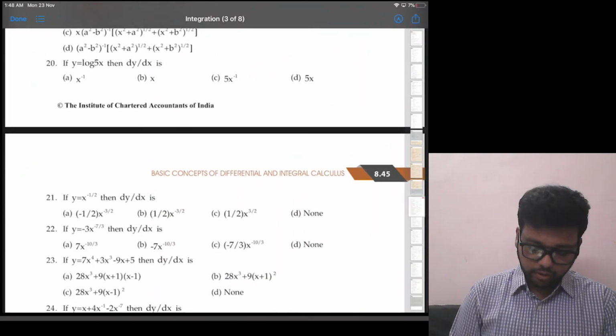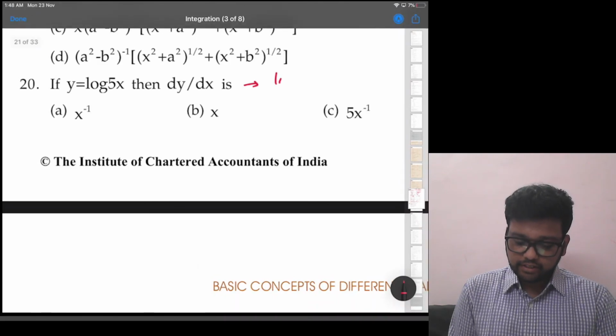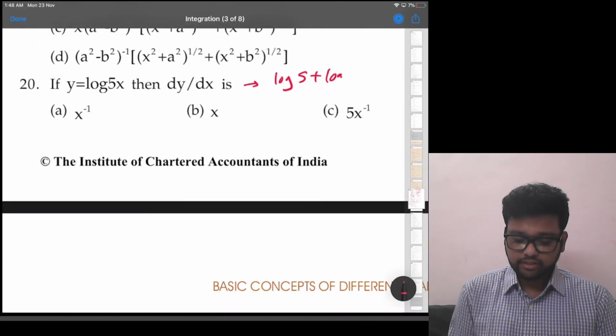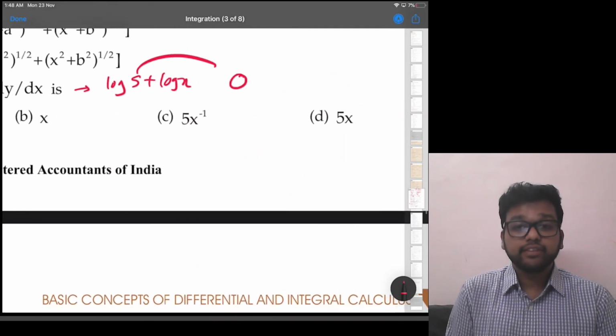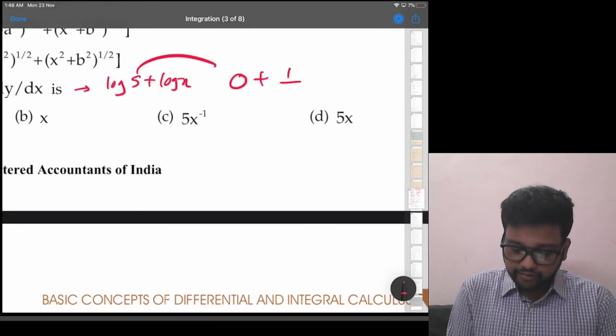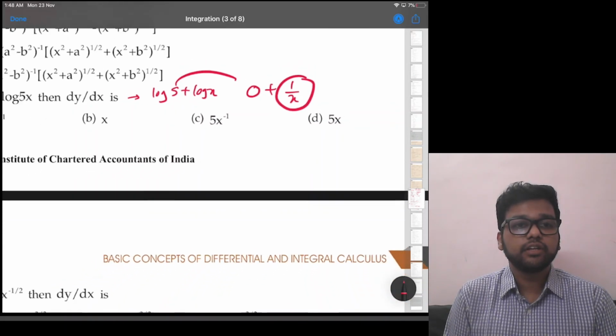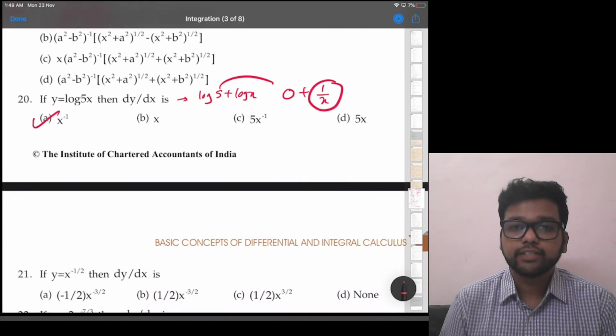If y is equal to log 5x, log 5x is, log ab is log a plus log b, so log 5 plus log x, right? Then the derivative will be what? Log 5 derivative is 0 because it is constant. Log x derivative is 1 by x. So 1 by x is the answer, option A, x raised to minus 1.